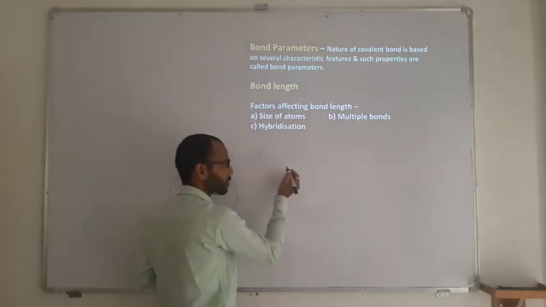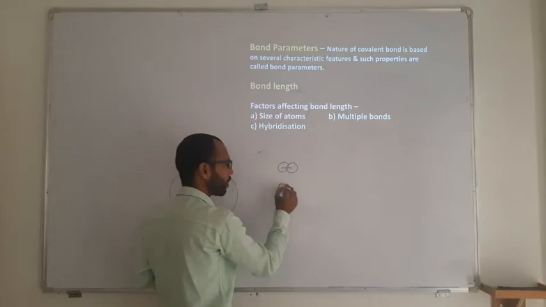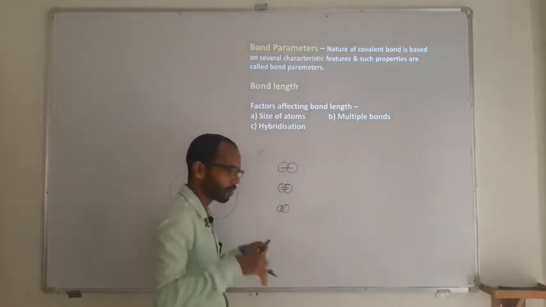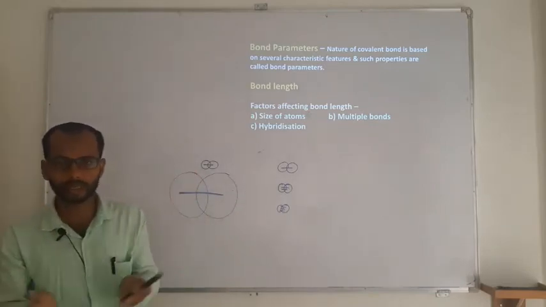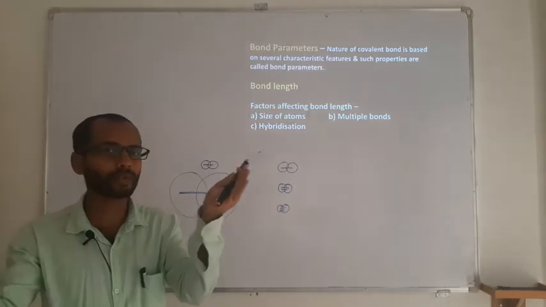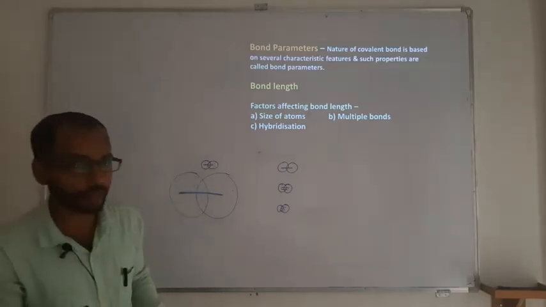It is equally decided by whether you have an atom with one bond, two bonds, or it may be three also. As the number of bonds between the atoms increases, the electrons try to go closer and closer to the nucleus of the opposite atom, and as they come closer and closer, the length of the bond decreases.